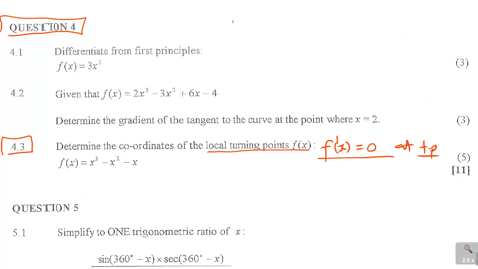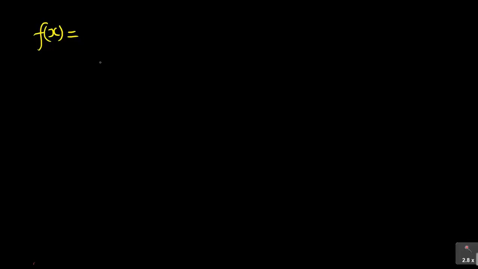They want you to find the coordinates, meaning you have to find the x and the y values of the turning point. So f of x is equal to x cubed minus x squared minus x. First I need to find f prime x. Remember there is a 1, a 1, a 1.